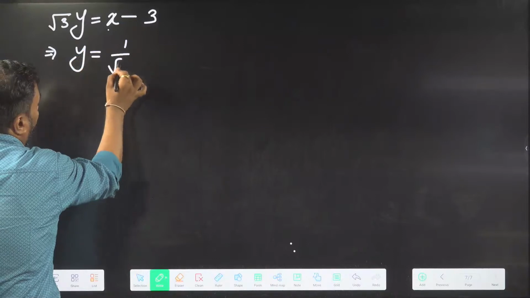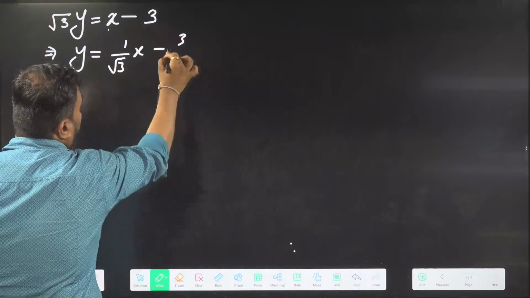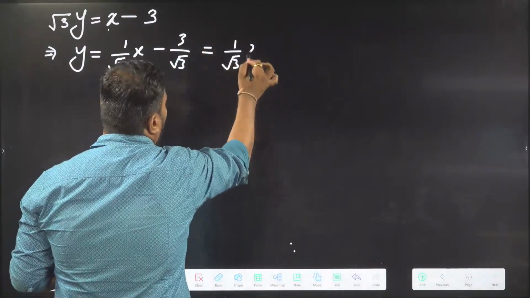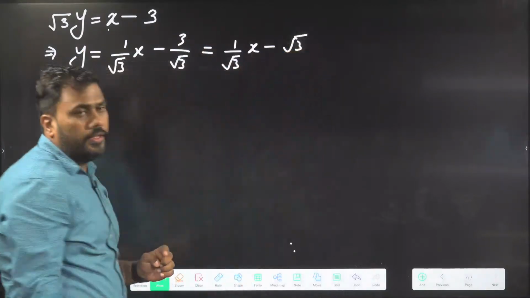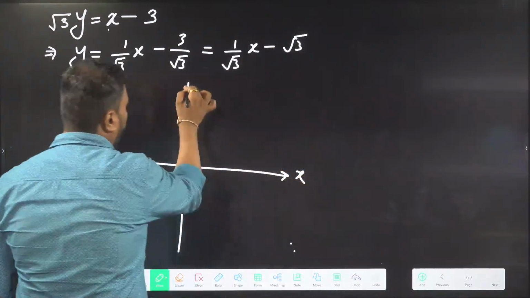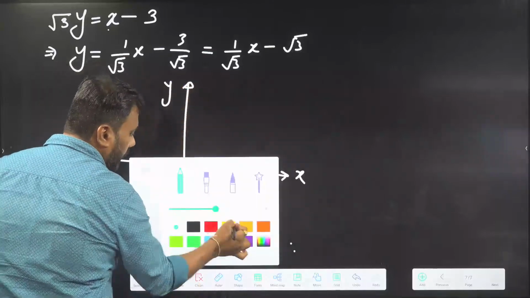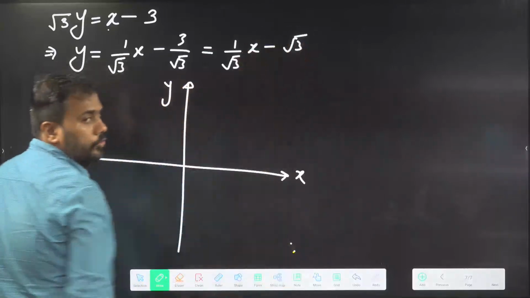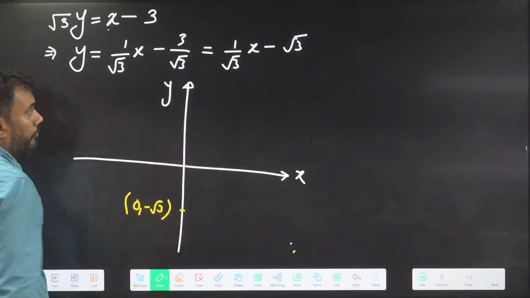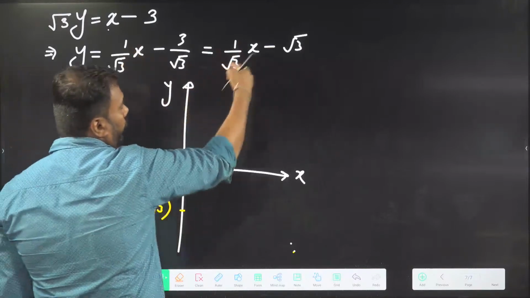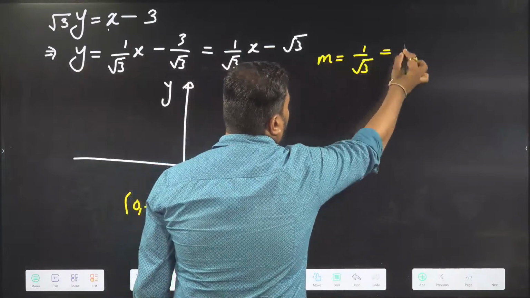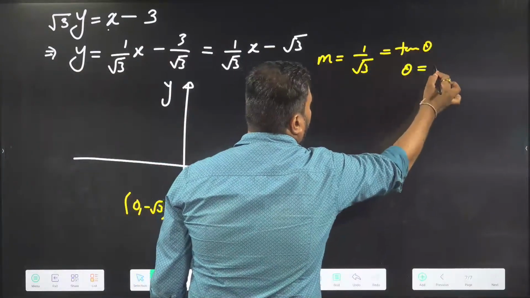I will get 1 by root 3 x minus 3 by root 3. What is 3 by root 3? It is only root 3. So 1 by root 3 x minus root 3. This is the equation. So the intercept on the y-axis, the point where the line cuts the y-axis, is going to be minus root 3. So the line should pass through 0, minus root 3. And the slope here, the coefficient of x, is positive. Slope here is 1 by root 3. So tan theta is 1 by root 3. It means theta should be 30 degrees.